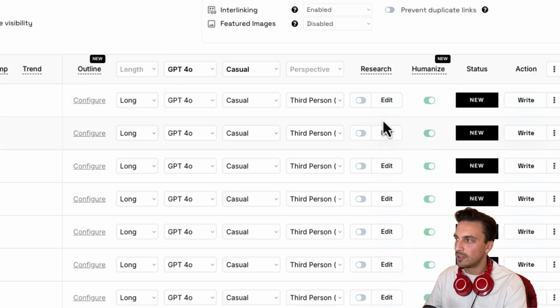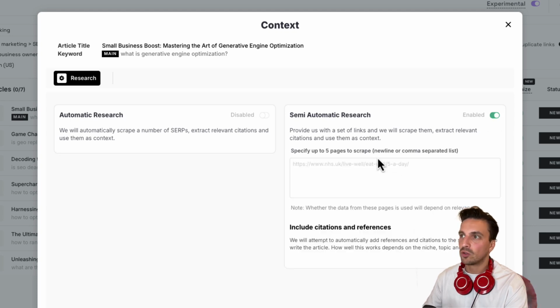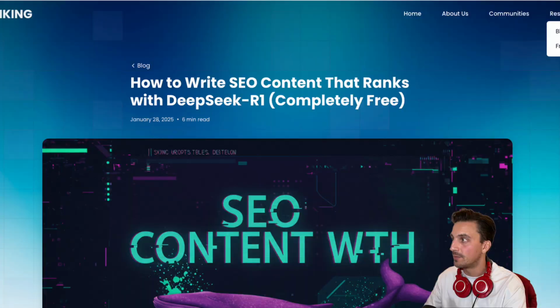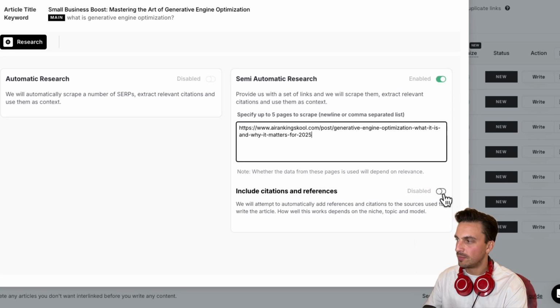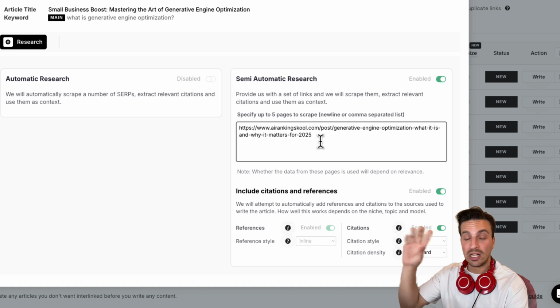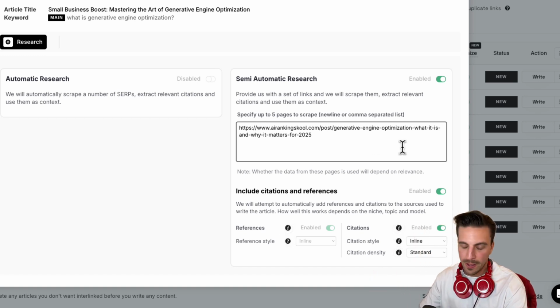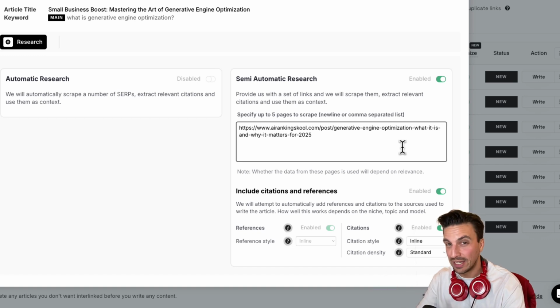Within the research component, it's really, really interesting to go semi-automatic research. So I have already written a blog post about GEO that I want this to crawl and include within the blog post. So I'm going to go to that, and it's the latest one that I've written here. So I'm just going to place that in here, and I'm going to enable to include citations and references. So if that blog post is appropriate for the model to include in your blog post, it will. But it won't if it's got nothing to do with the topic. So you can't force that injection of that link, if that makes sense.